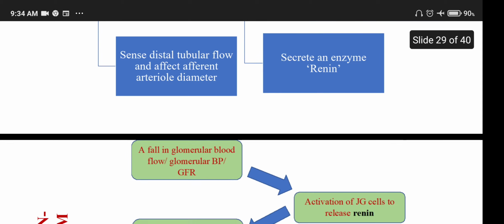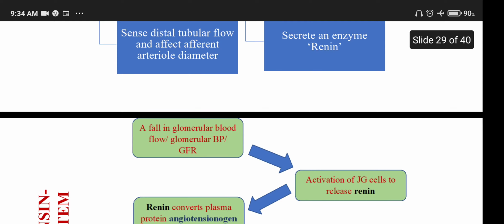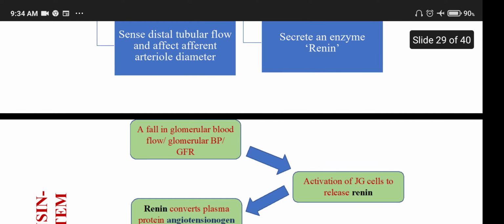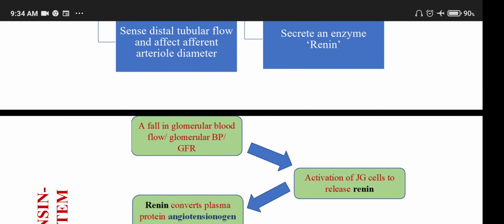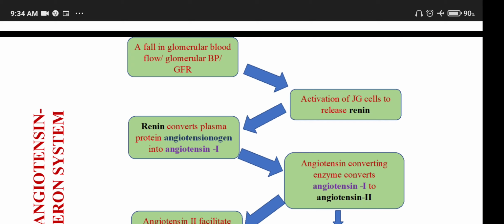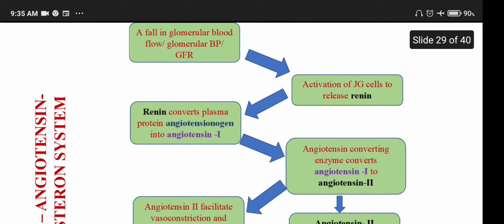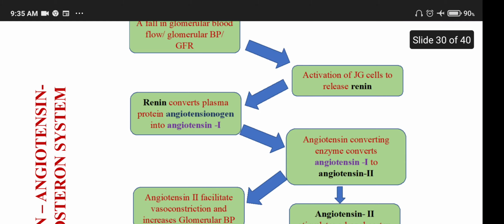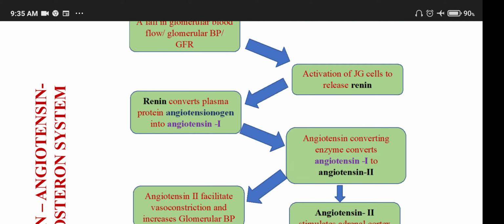A fall in the glomerular BP or glomerular filtration rate activates juxtaglomerular cells to release renin. Renin converts the plasma protein angiotensinogen into angiotensin 1.